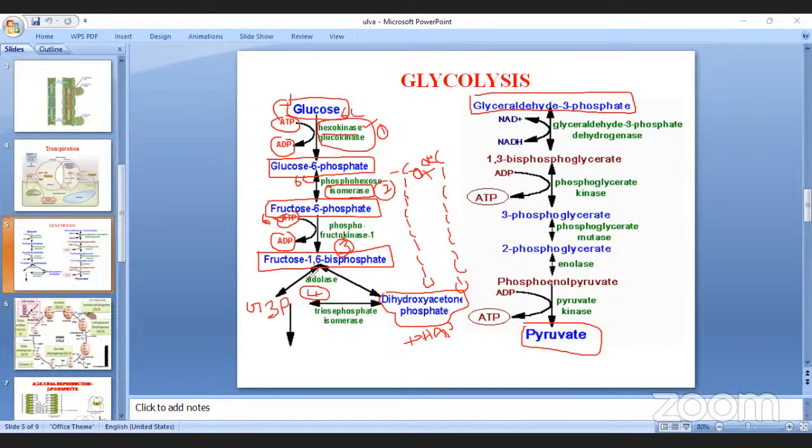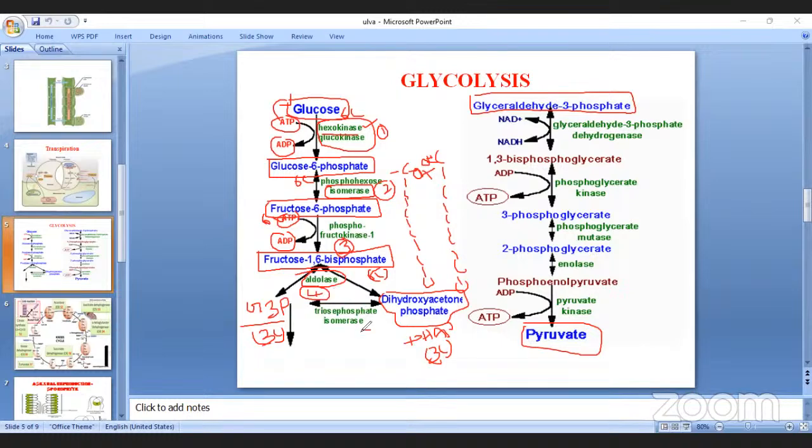Fructose 6-phosphate is also the same. But after this 6-carbon compound, fructose 1,6-bisphosphate, is cleaved into glyceraldehyde 3-phosphate and dihydroxyacetone phosphate, both are 3 carbon. This cleavage is carried out by the aldolase enzyme, the fourth one.